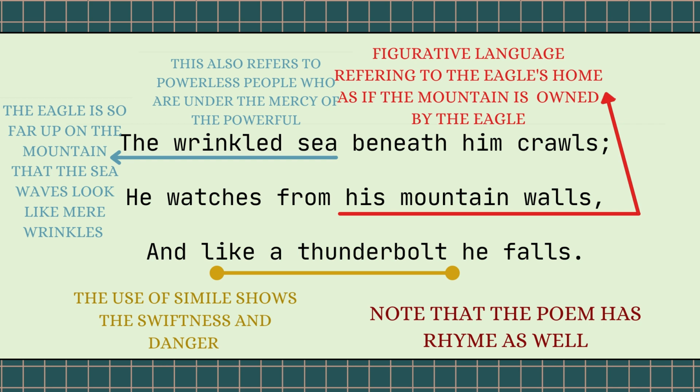So the simile again has been used to showcase the theme of power. These lines also imply the power of nature, the majesty of nature as well.